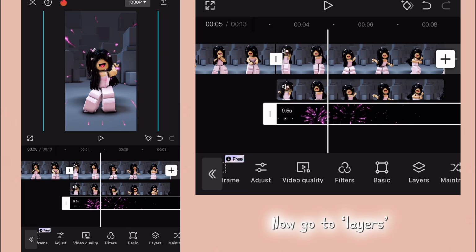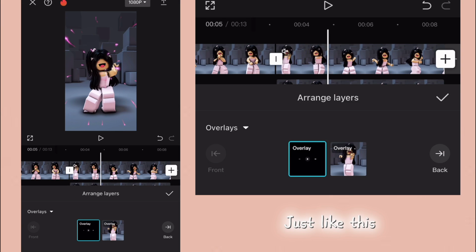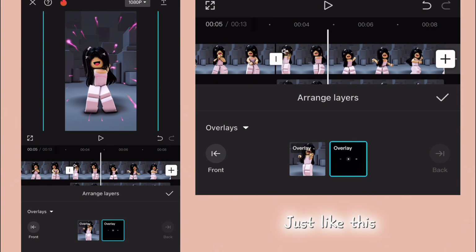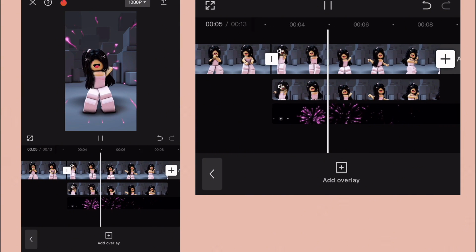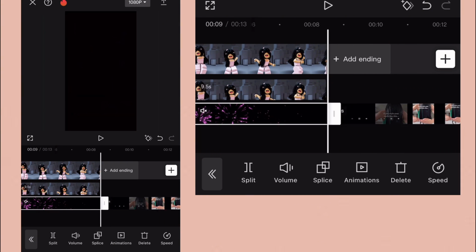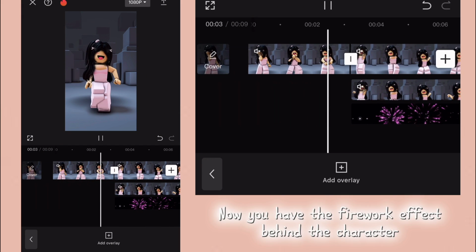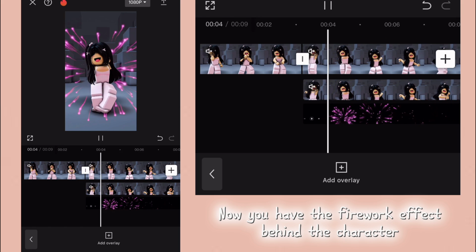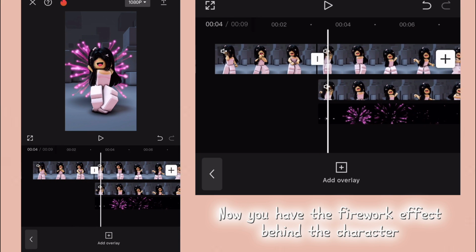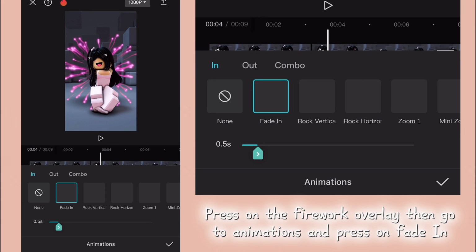Now go to Layers. Here we are going to swap the layers between the other overlay, just like this. Now you have the firework effect behind the character. Press on the firework overlay, then go to Animations and press on Fade In.